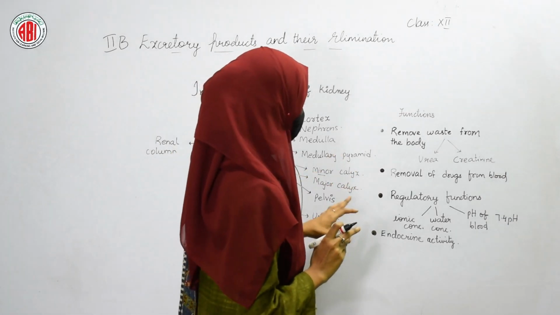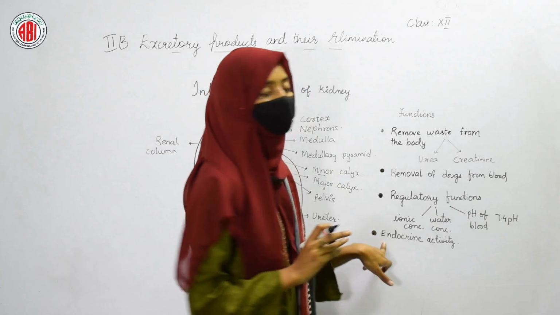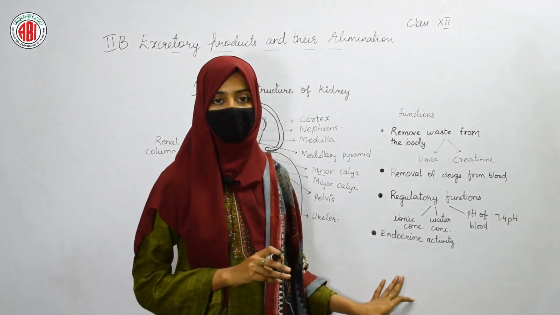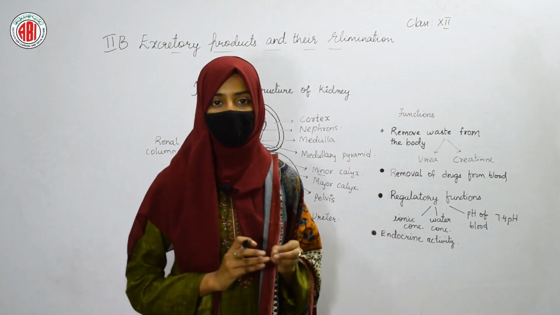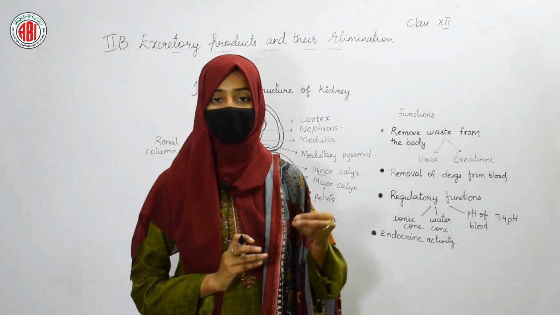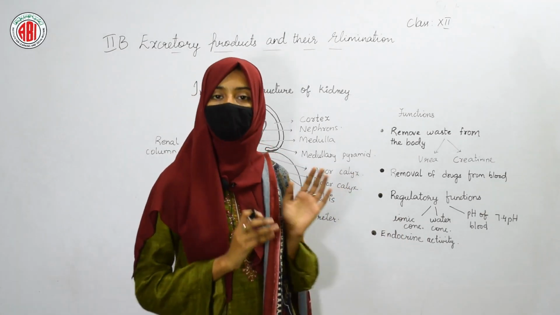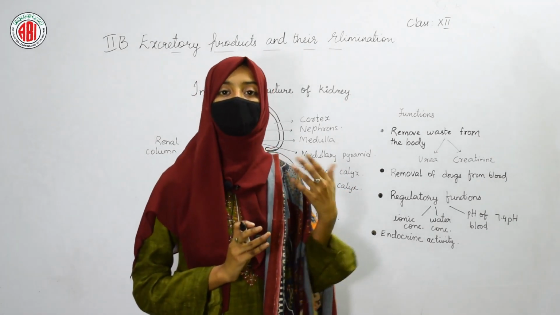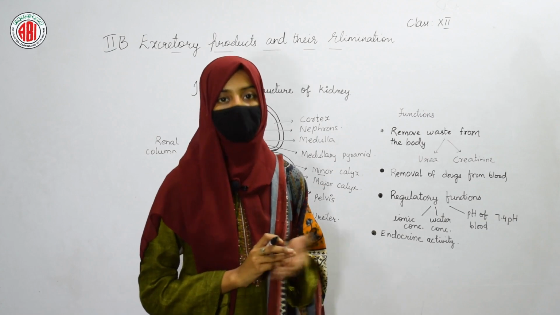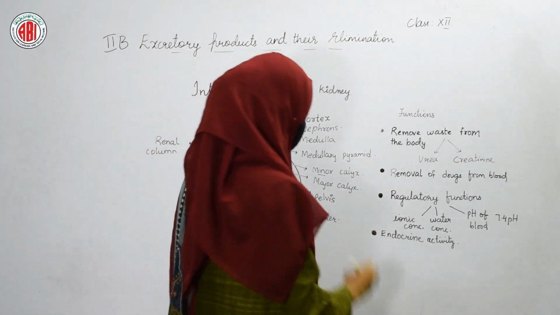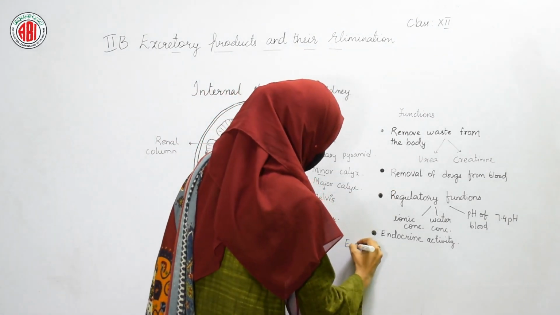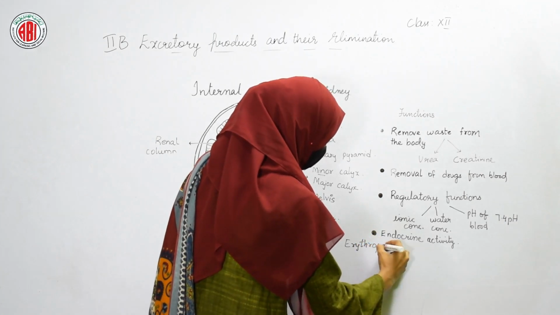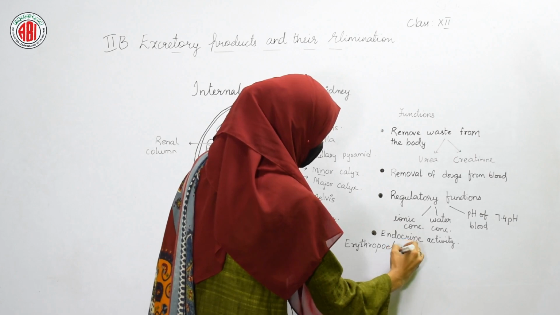And the last function of our kidney is that it is involved in carrying out the endocrine activity. Endocrine means it's a gland which secretes hormones. So the kidney is an organ that acts as a gland that secretes different hormones. For example, it secretes erythropoietin, which is an important chemical for the formation of red blood cells.